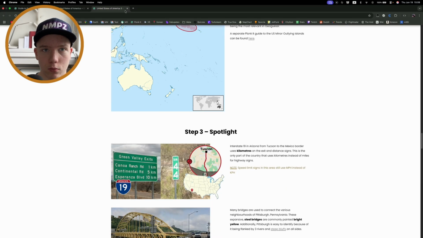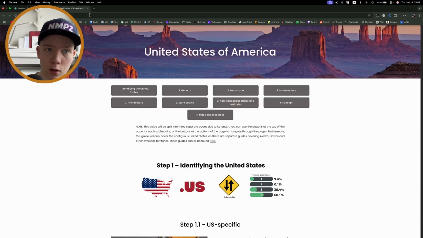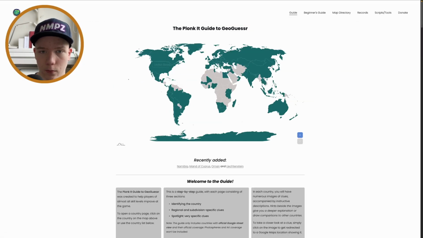So yeah, this is, by the way, the road that I was talking about that does use kilometers instead of miles, even though it's in the US. And now Mexico.